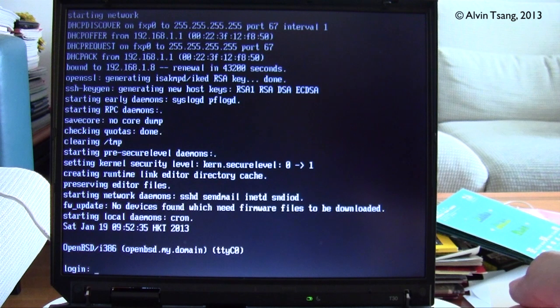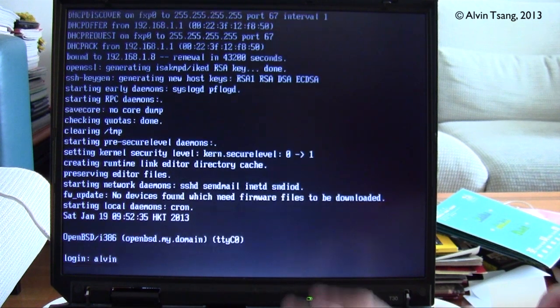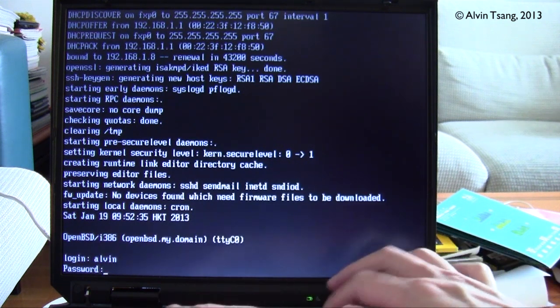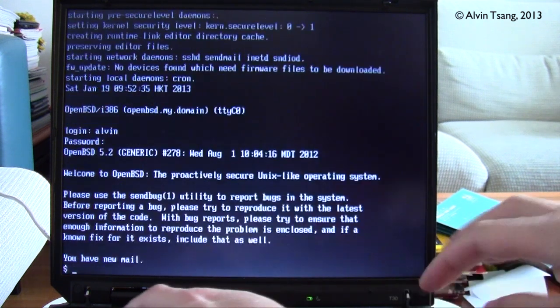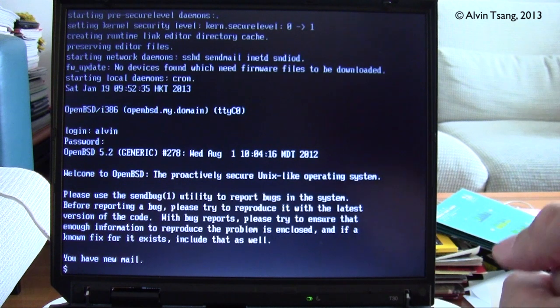Alright, so it's successfully booted up, and now it shows me the login prompt. So I'll log in with the non-root user, and I'll put in my password, and I'm logged in.